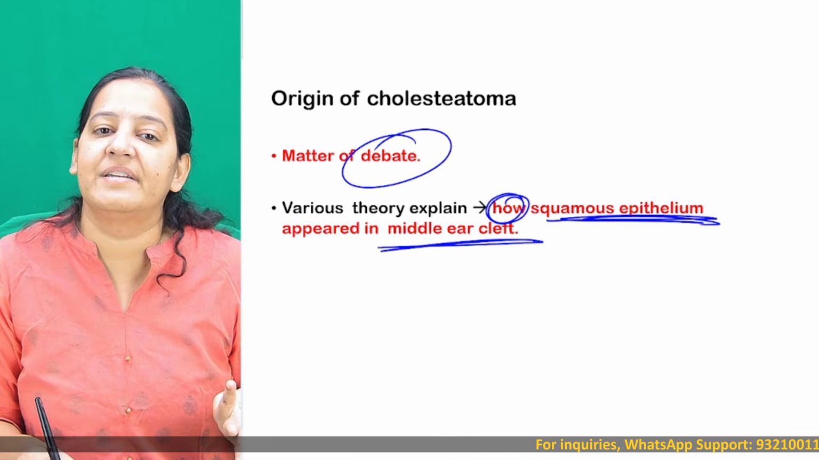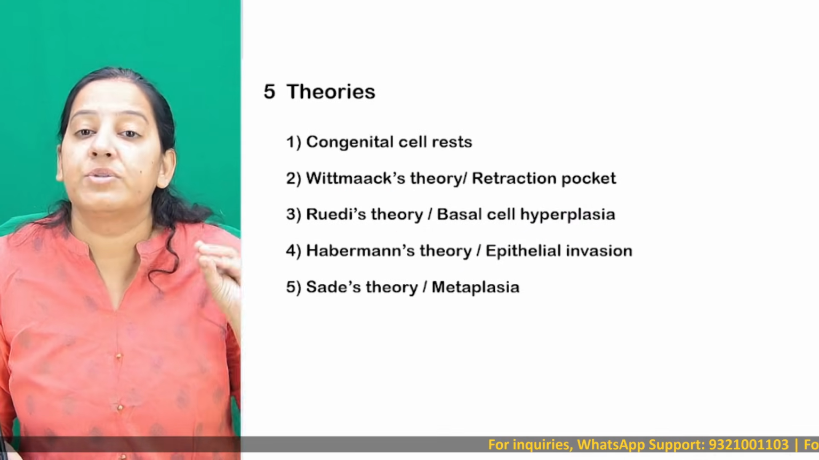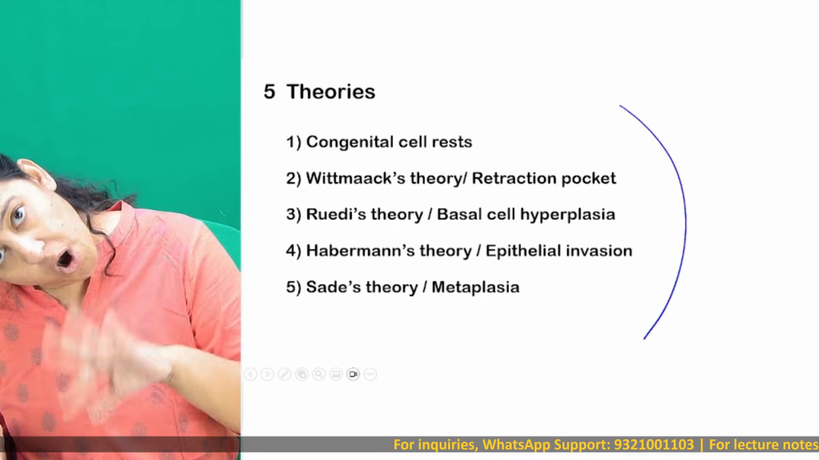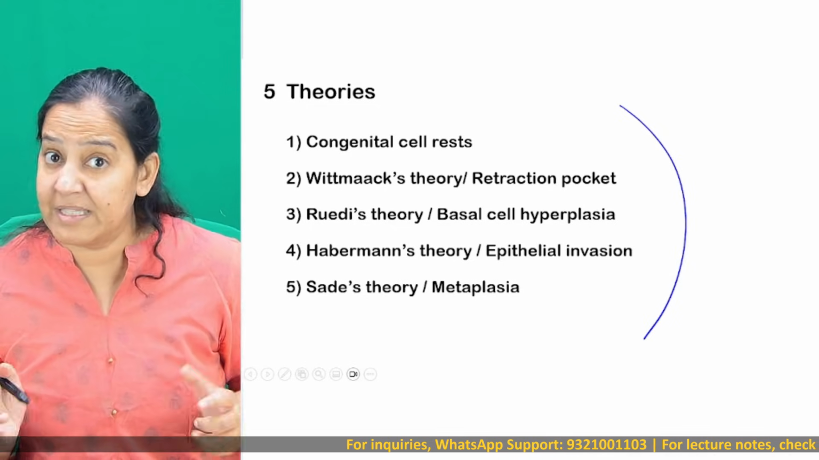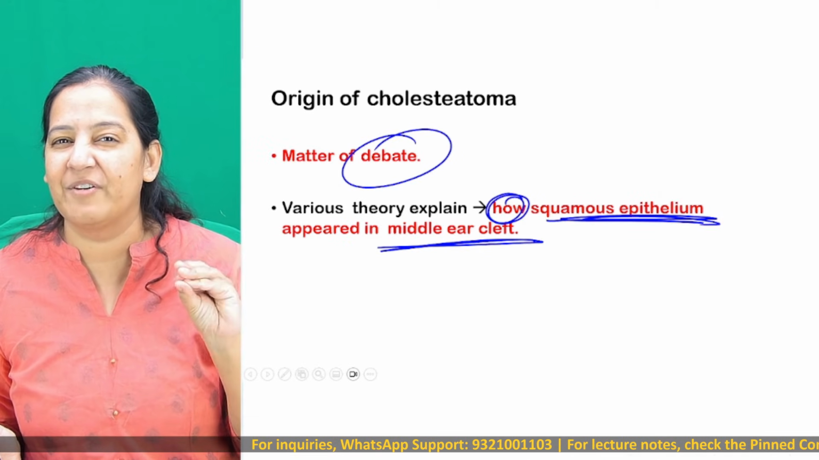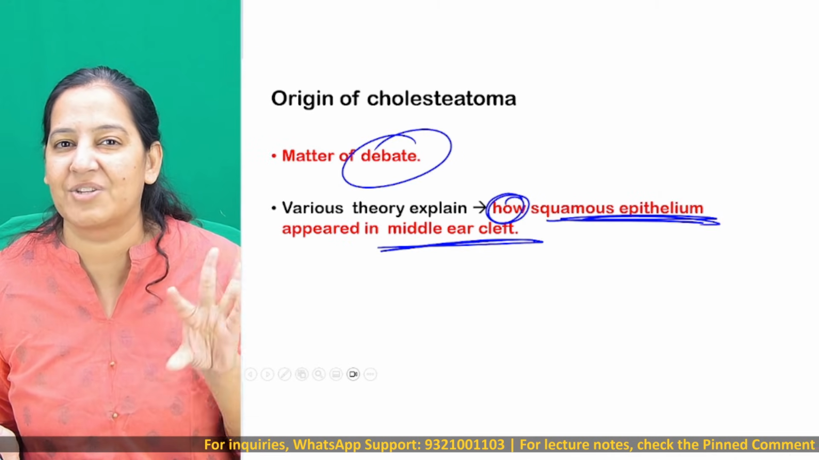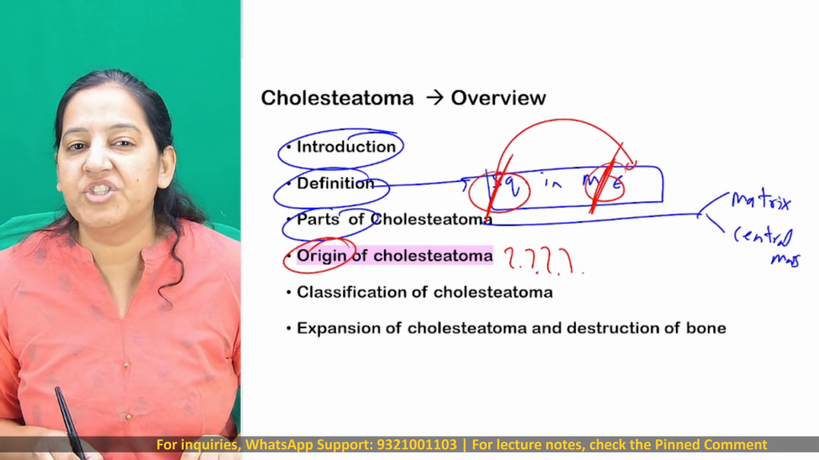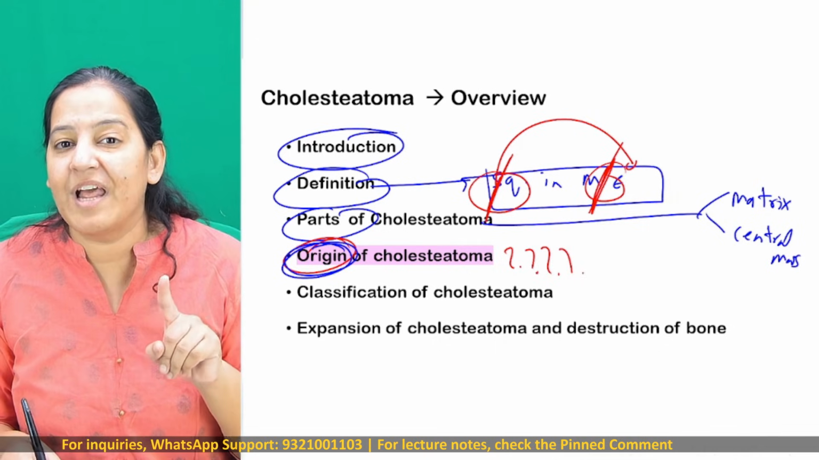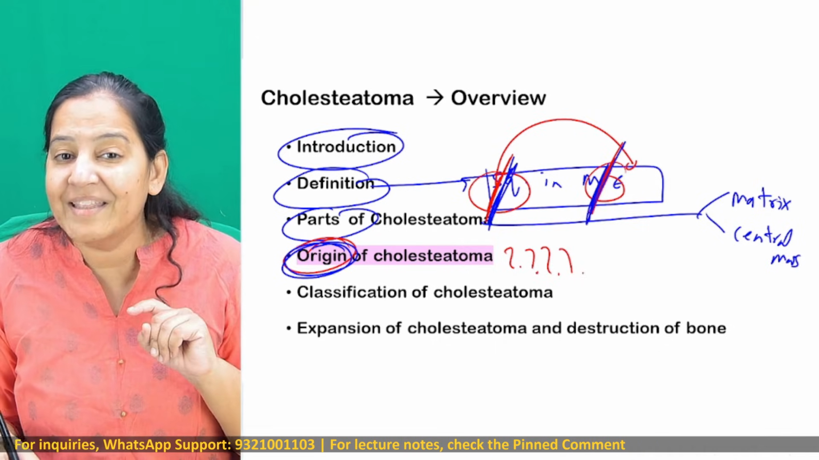So various scientists have given various theories. So there are 5 theories. We don't know which one is correct. So you have to write all 5 theories in your exam and you get MCQs on all 5 theories. So I will teach you 5 theories with 5 diagrams in the form of a master chart. Single master chart having 5 theories. Origin of cholesteatoma. How does cholesteatoma arise? So you have to tell me how squamous epithelia is coming in the middle ear.